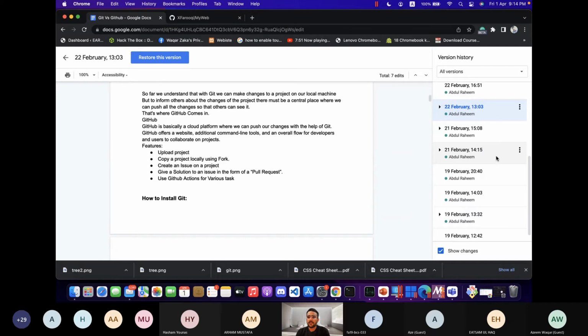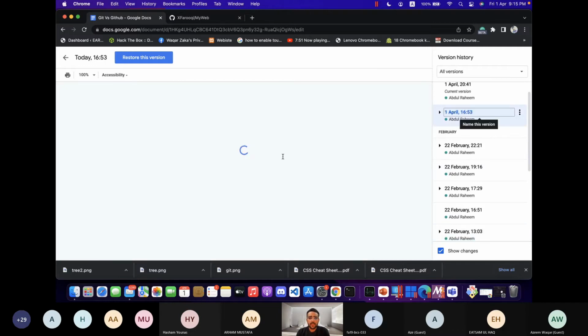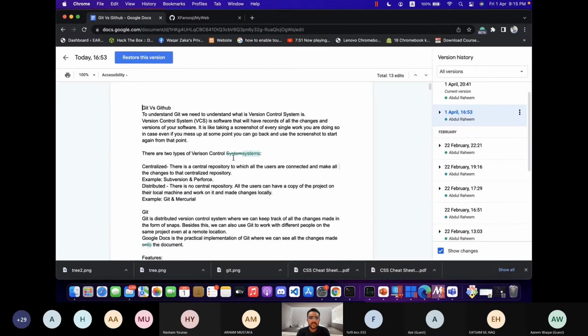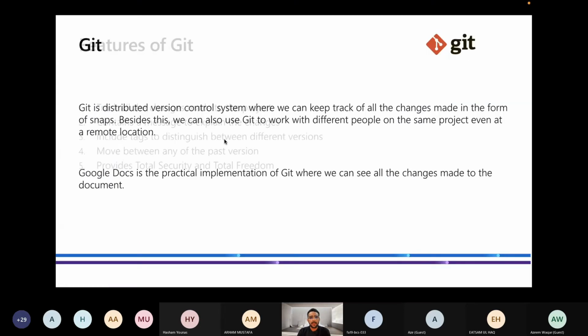Okay. So these are all the version histories, all the versions, right? If I click on any of them, then it will show like this. You can see that I have removed this system. The cut line will say that at that time I removed this system and changed it to this new update of the system. This is a practical example that I can show you right now. So let's move forward to Git.